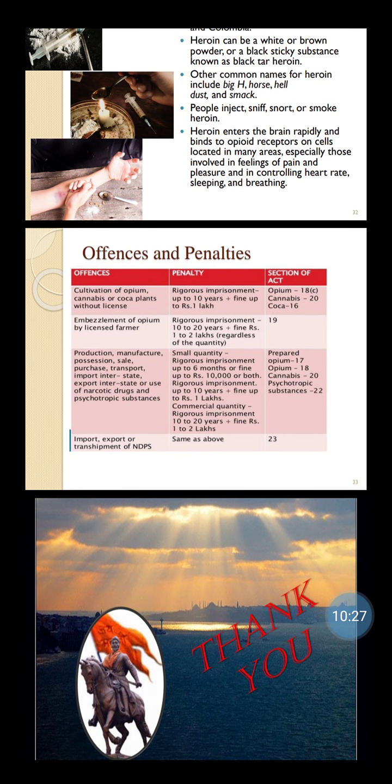Then next offense, that is production, manufacturing, possession, sale, purchase, transport, import interstate, export interstate, or use of narcotic drug and psychotropic substances. Penalty: small quantity, rigorous imprisonment up to 6 months or fine up to 10,000 or both.